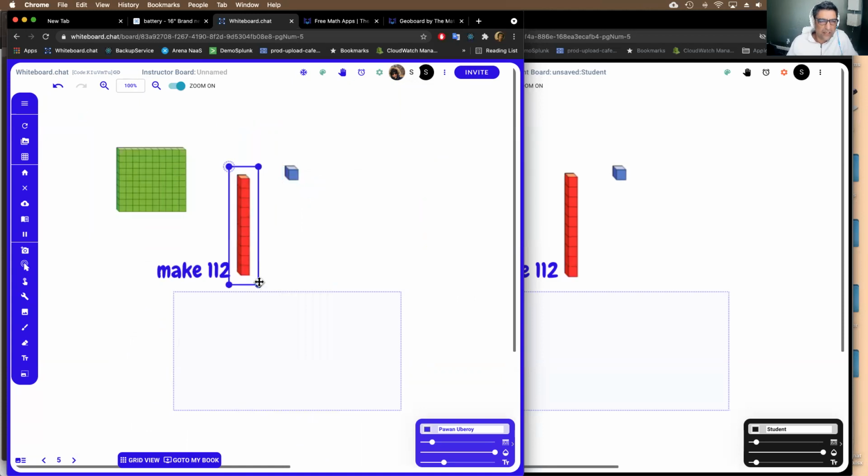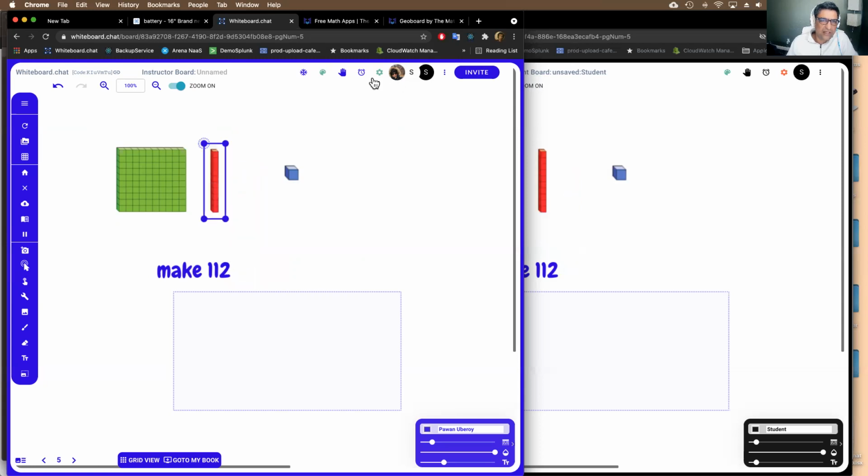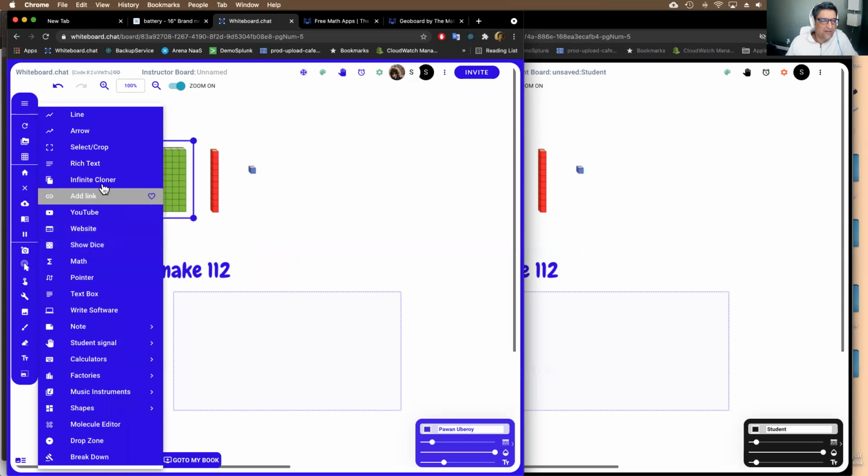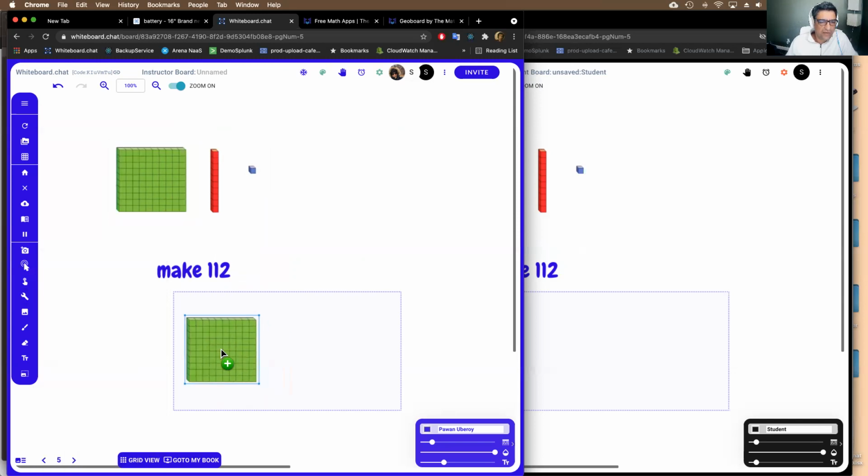This is another tool that you should use very often if you're new, the move and resize. You can set that as the default tool for you in the settings menu. That will make it more like a traditional whiteboard. And then you can say, okay, I want to create the answer. I can use the infinite cloner. You can say 100, 10, and 12. And this is the right answer. I want everybody to give me this answer.